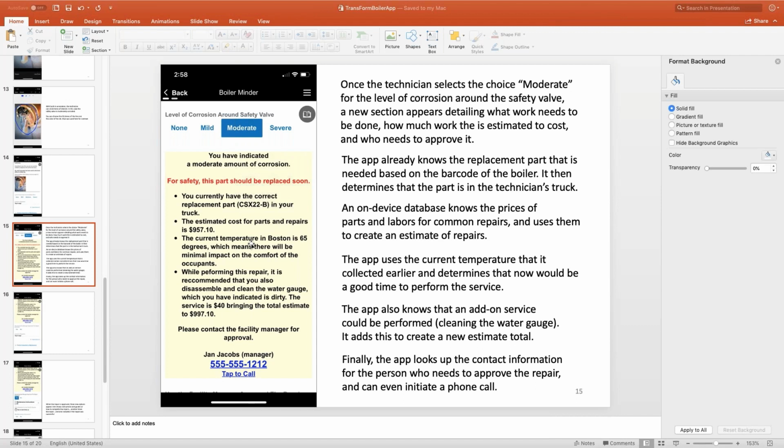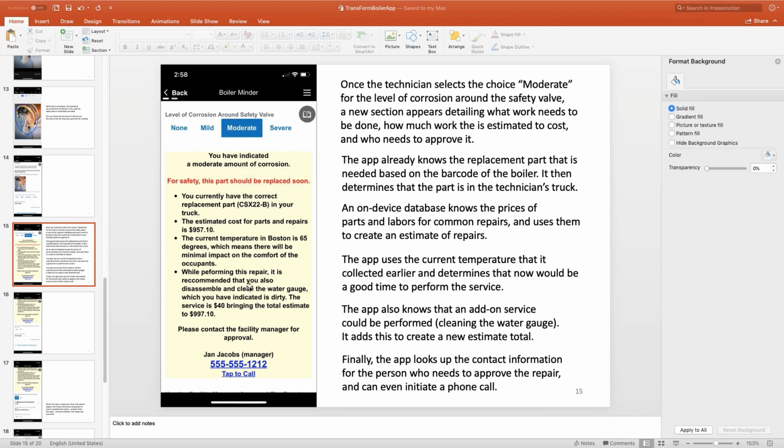Because chances are they're either not running the heat, or if they wanted to run the heat, it's still not going to get too cold in their apartment or office space. On the other hand, if the temperature was, say, -4 degrees, it might say, hey, this is a repair you may want to delay for a week or so until the temperature comes back to a regular amount, since the part needs to be replaced soon but not immediately.